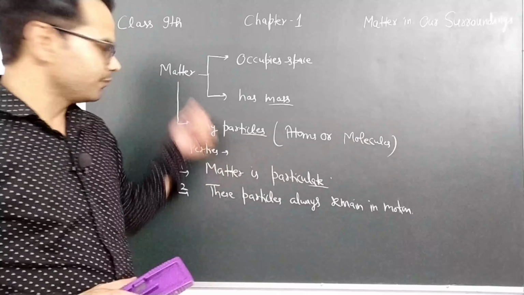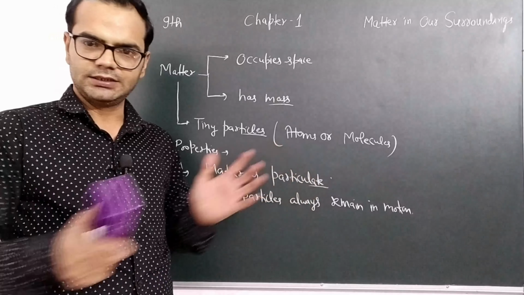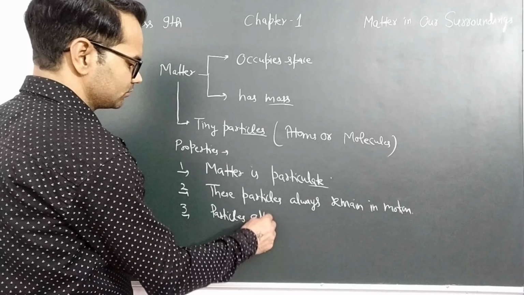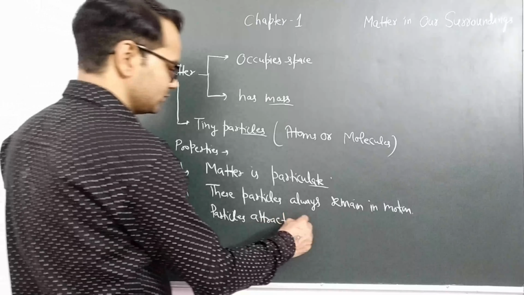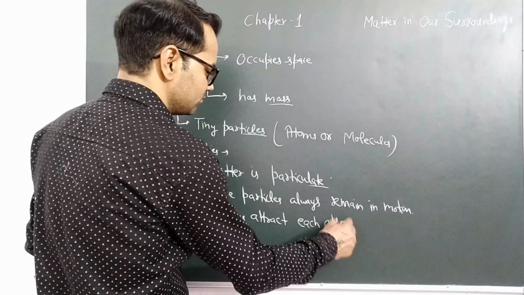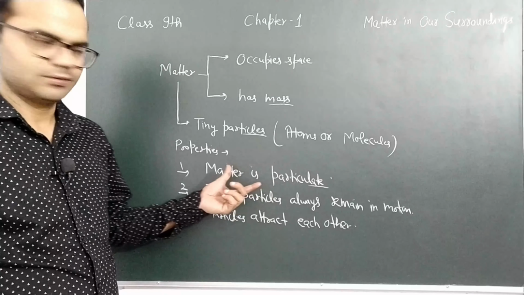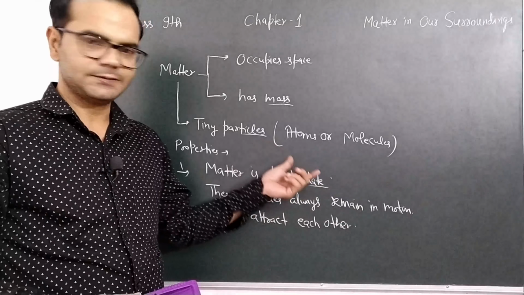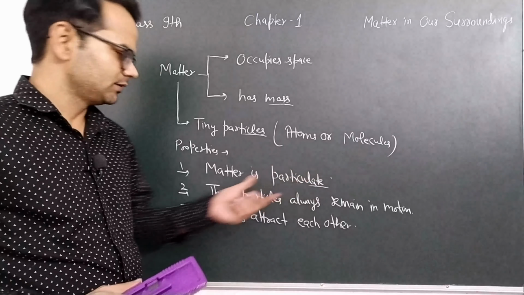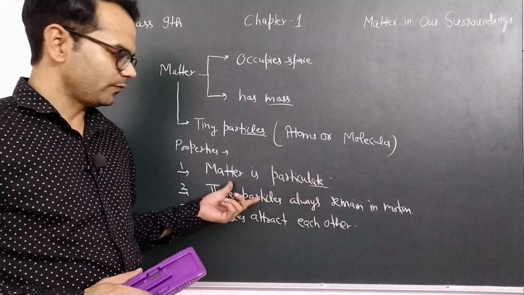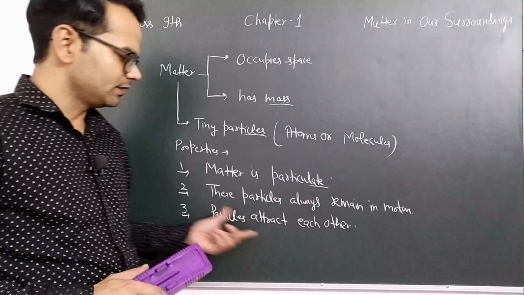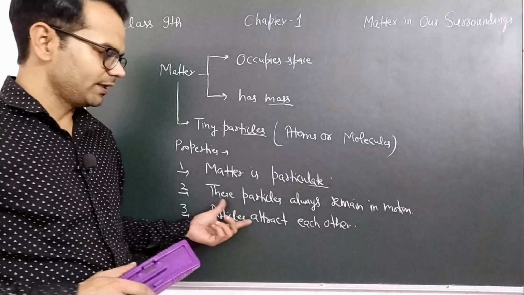And the third property of matter is that these particles attract each other. So basically we can say there are three properties. Matter is particulate, or we can say matter is not continuous. Second, particles always remain in motion, and third, these particles attract each other, right?